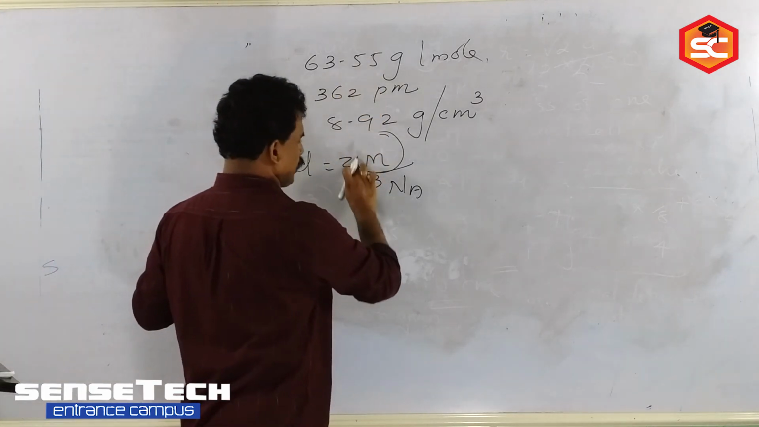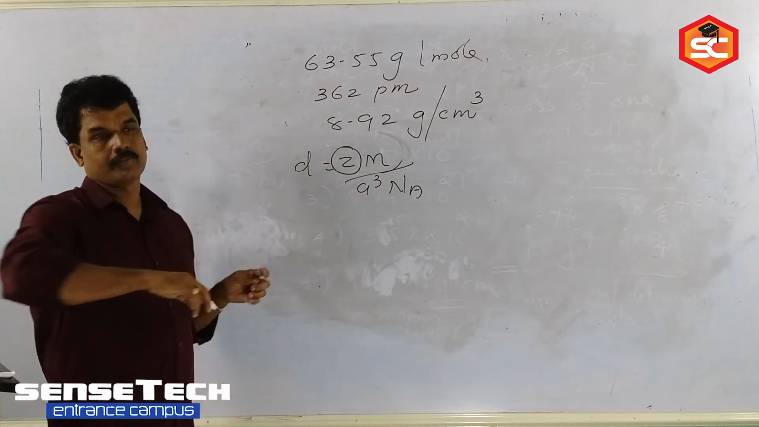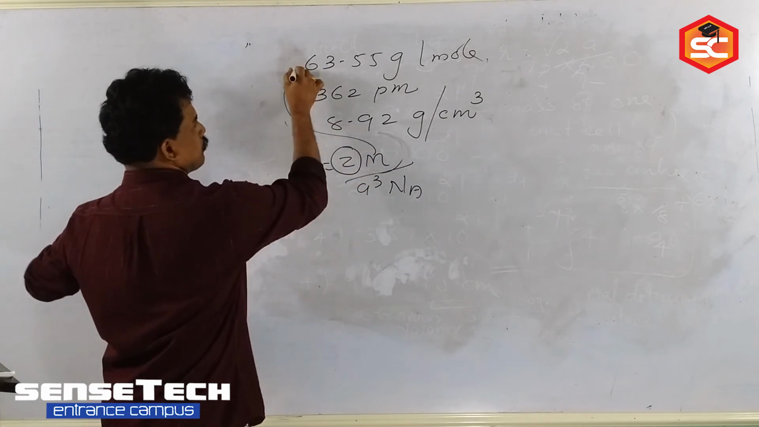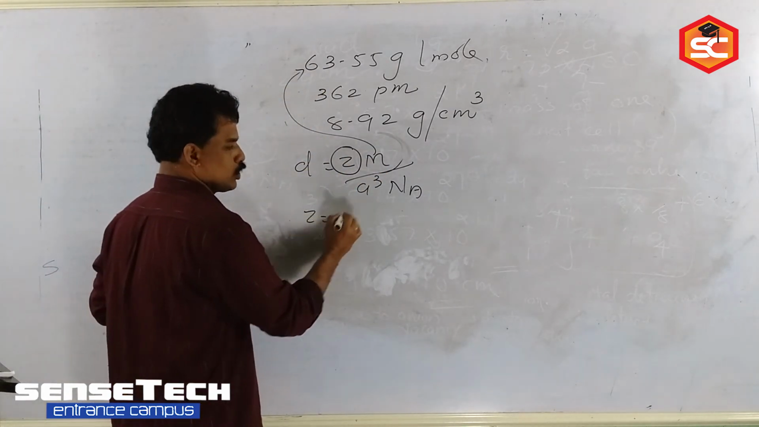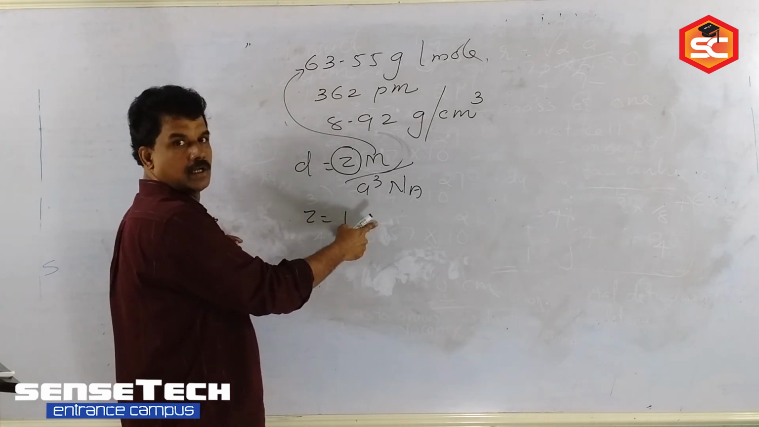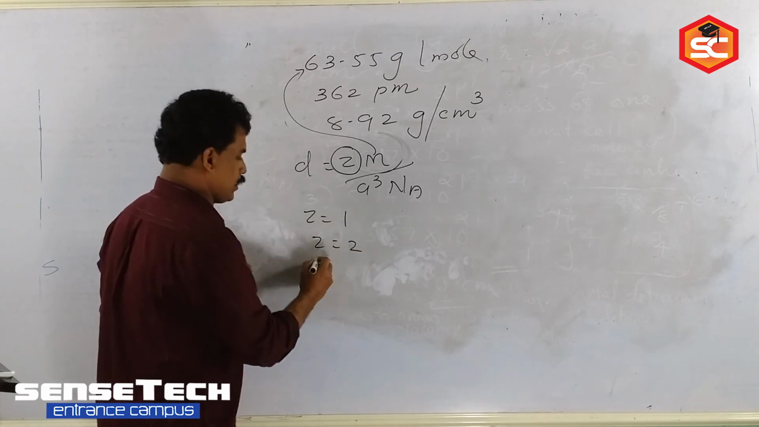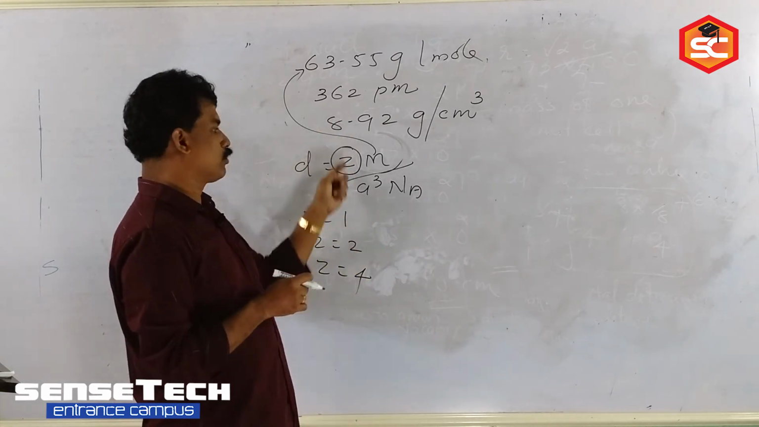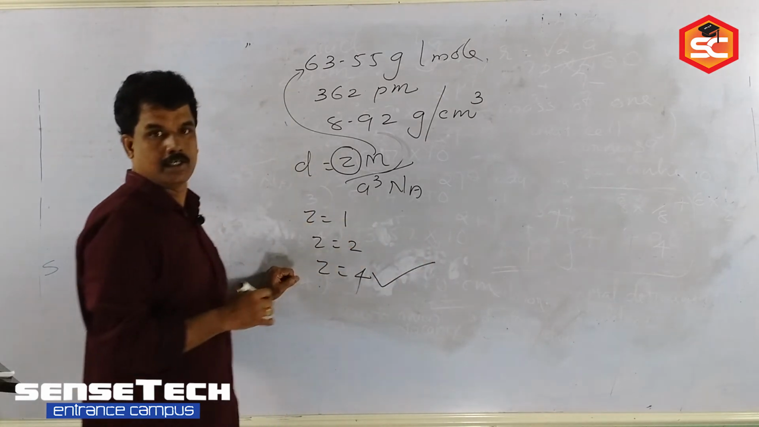The molar mass is given. What you have to find out is Z, which tells the type of crystal. M is given; Z you have to find out. If Z is equal to 1, it is simple cube. Z is equal to 2 is body centered cube. Z is equal to 4 is face centered cube. So in this case, you get the value of Z as 4.